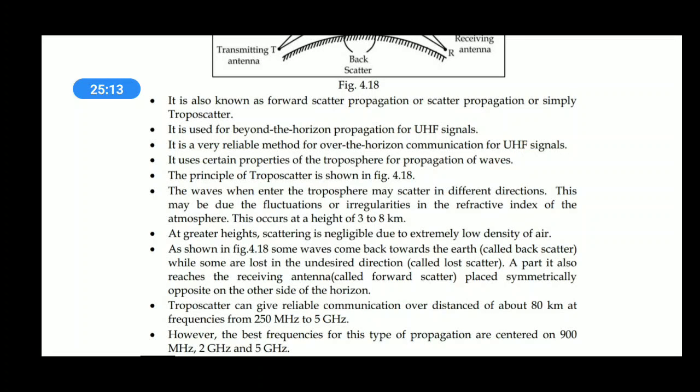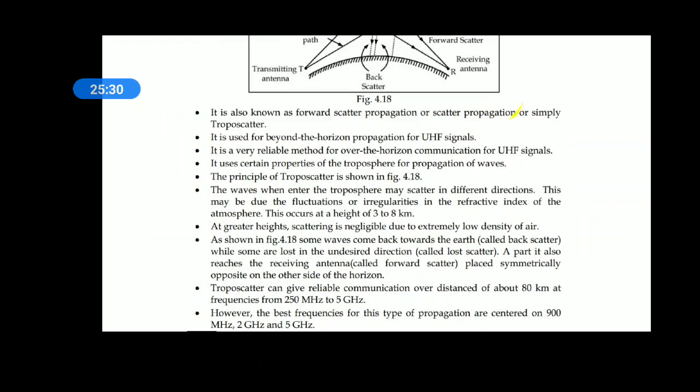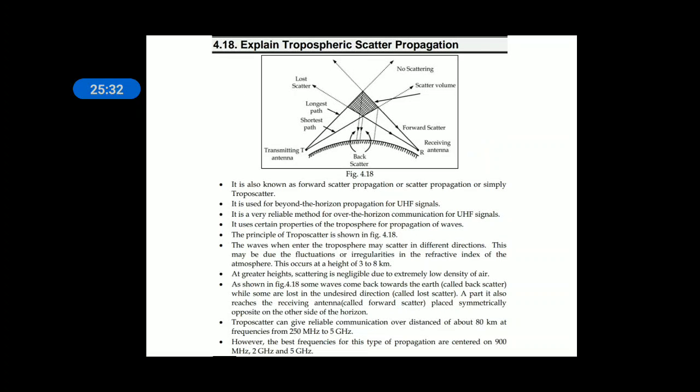For tropospheric communication, the frequencies used are 250 megahertz to 5 gigahertz, and also 900 megahertz, 2 gigahertz and 5 gigahertz. So these are the frequencies used for troposcatter propagation.